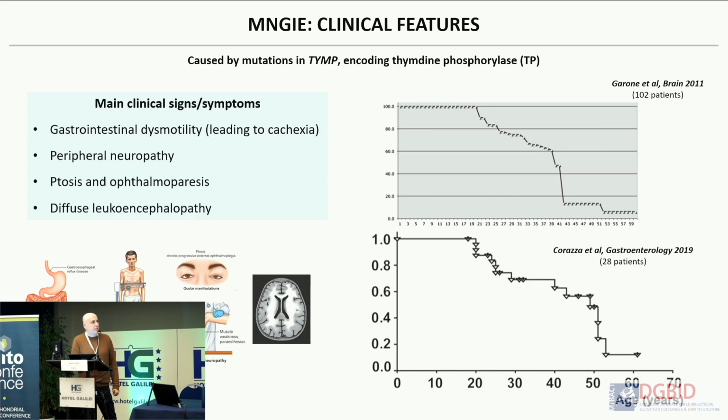In most cases, patients die between 20 years and 40 or 50 years of age, so it's a severe disease. There is also peripheral neuropathy, also affectation of the extraocular muscles, and as I said, it's a severe disease, although there are other mitochondrial diseases that present earlier.